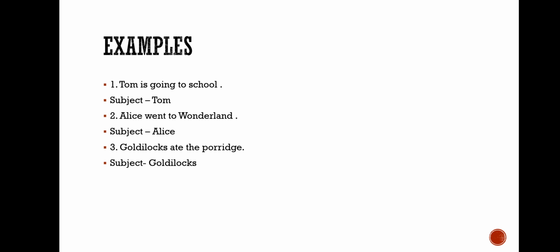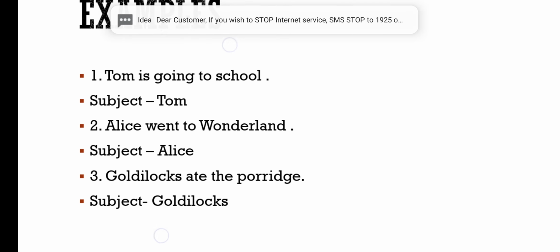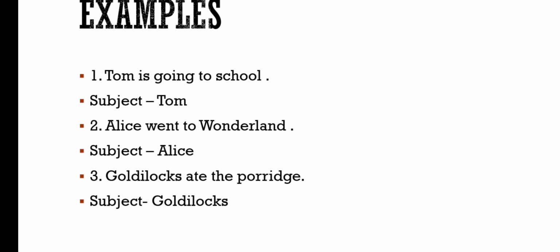Now, let's see some examples here. Tom is going to school. Here, in this sentence, we are talking about Tom. So, Tom is a subject here. Alice went to Wonderland. See the second sentence. Here, in this sentence, we are talking about Alice. The sentence is about Alice. So, Alice is a subject.